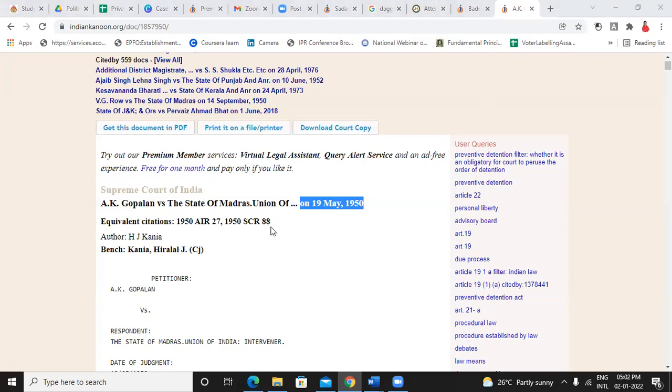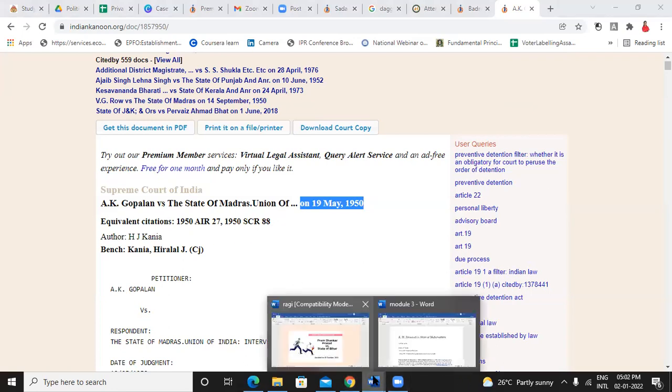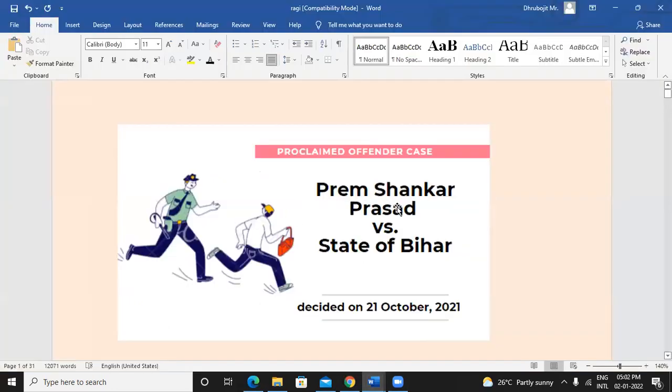Not the same case, different cases. Like this one, the AK Gopalan case, you are getting the citation. But this one that I'm mentioning, here there is no citation. There is just a date, the decision date. So why is that difference? Okay, maybe because no other case was decided on 21st of October. Anyone else?